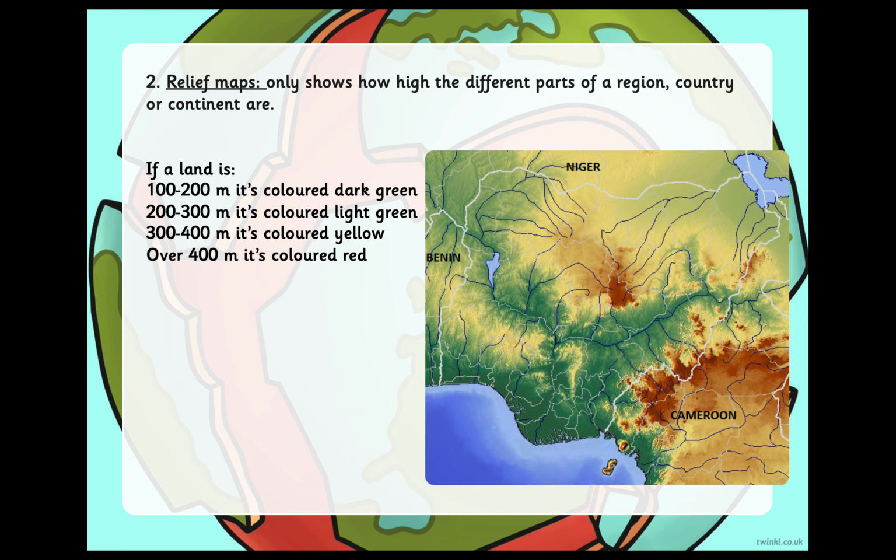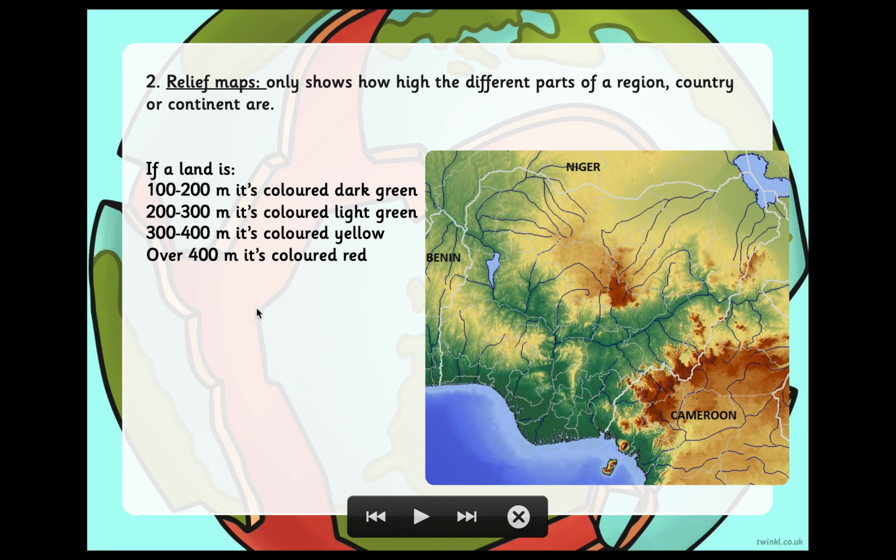Lighter green means this part of the land is higher. For example, if you look at this part of the land, it's dark green in here, but then this other part up in there is light green. So you immediately know that this part is very low, this one is higher.